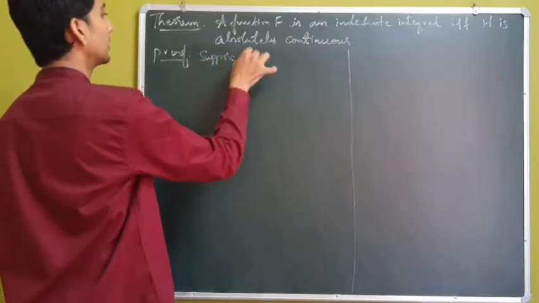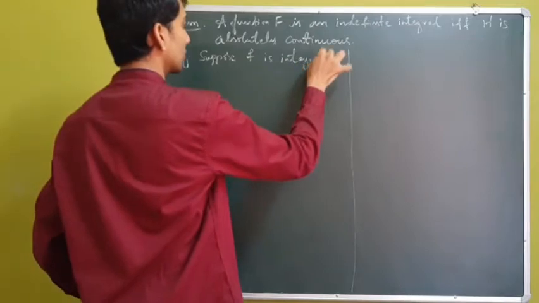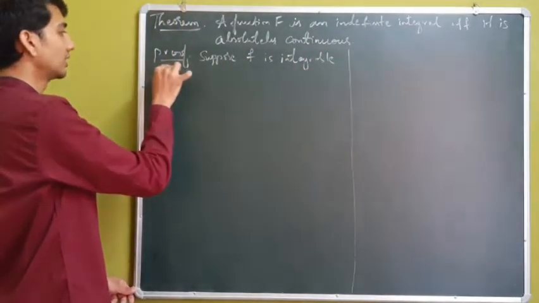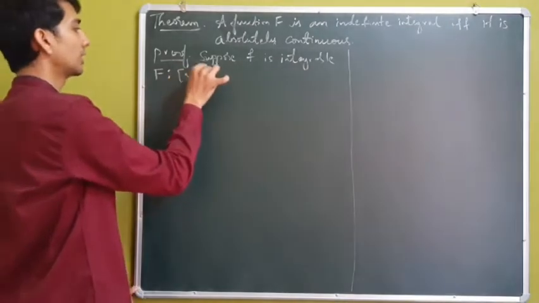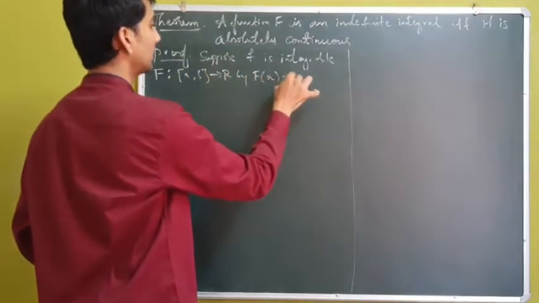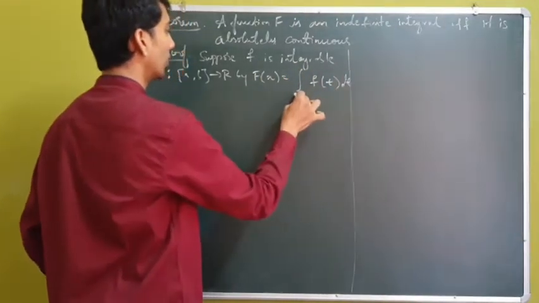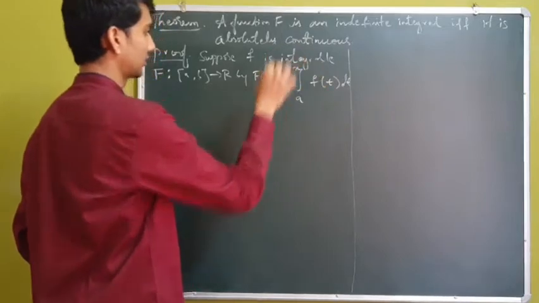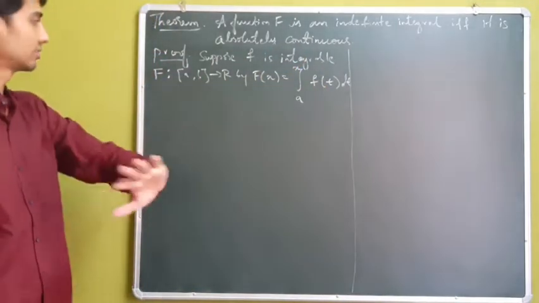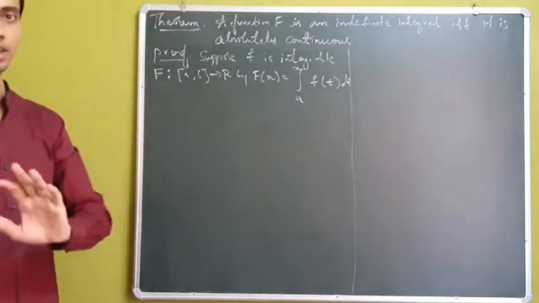an integrable function. So if I assume f to be integrable, then I define F from [a, b] to R by F of x to be the integral of f over [a, x]. So assuming f to be integrable, I will set the function F by the integral of f over [a, x].